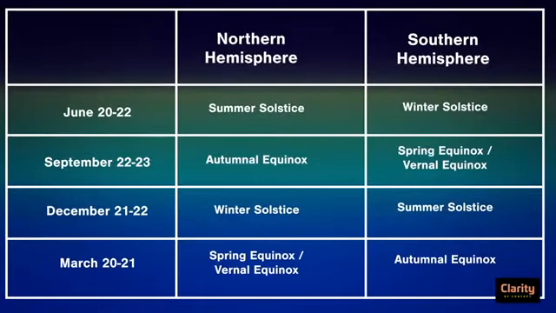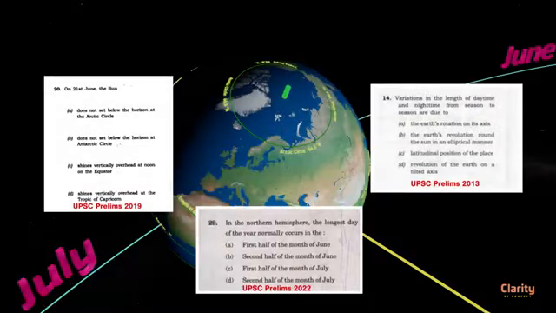Take a screenshot of this table. Watch our next upcoming video about twilight and dawn. They impact visibility of the sun and daylight. Now coming back to the questions we showed in the beginning, we are sure you will be able to answer them after watching this video 2-3 times.